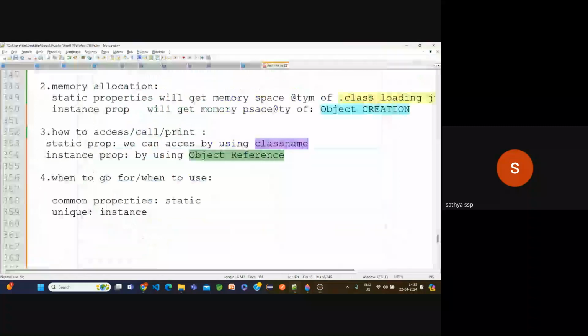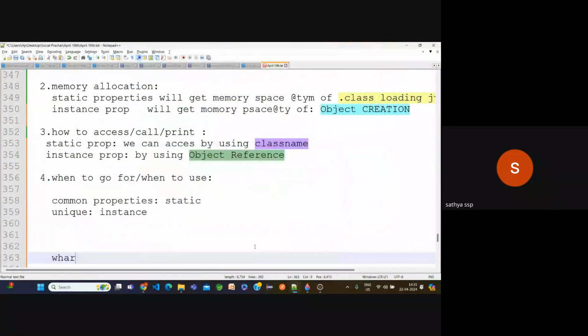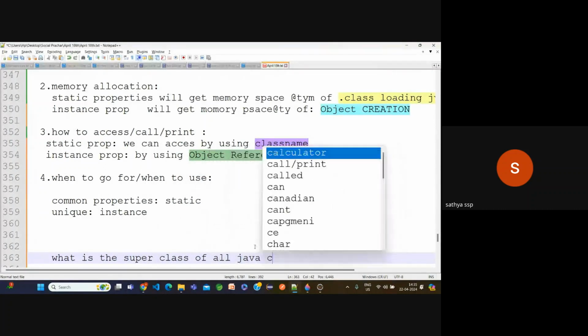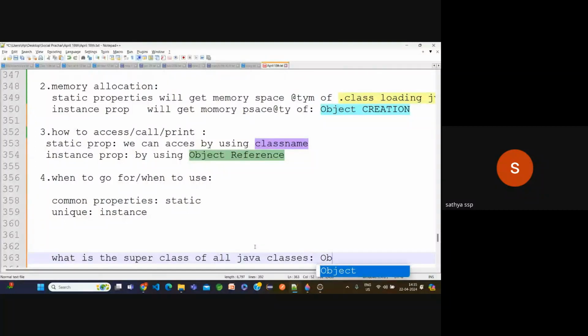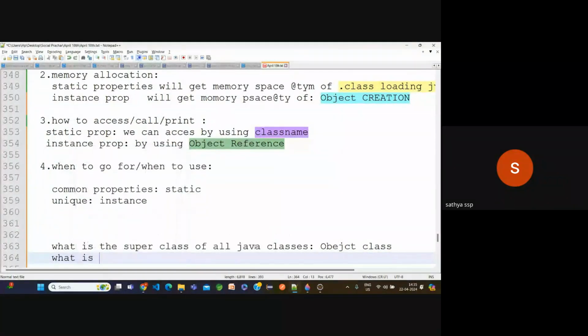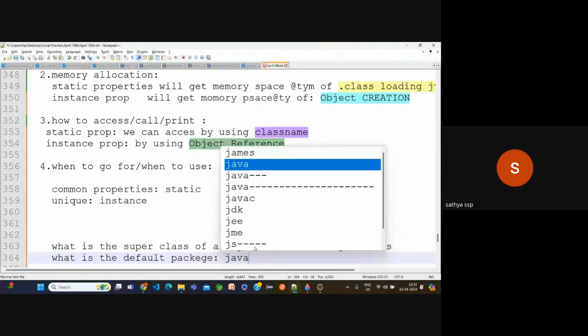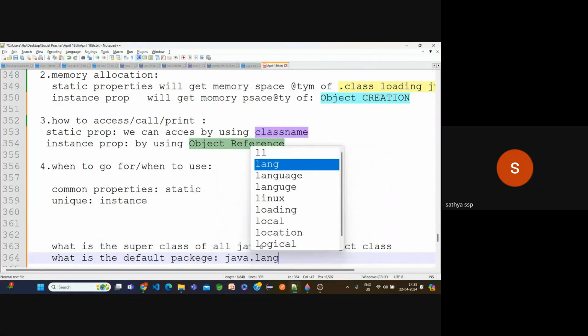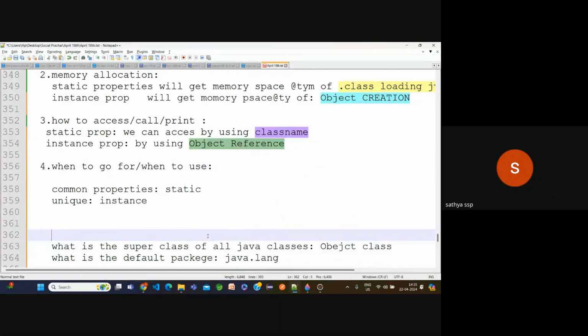The first interview question: what is the super class of all Java classes? That is the Object class. You can write like 1 lakh classes here, the parent is the Object only. Now one more point: what is the default package in Java, in the sense the java.lang package? These 2 points you need to remember. They are the most important in the questions.